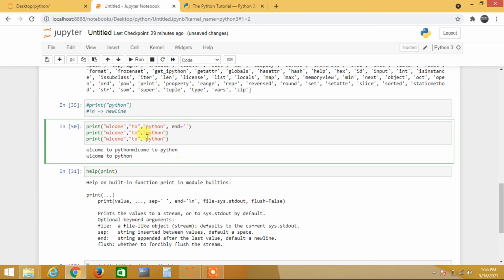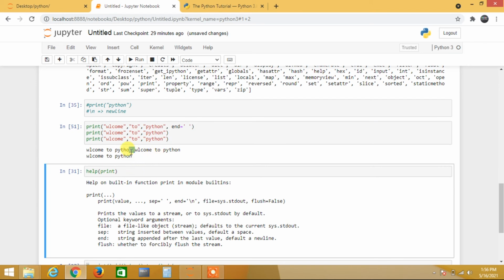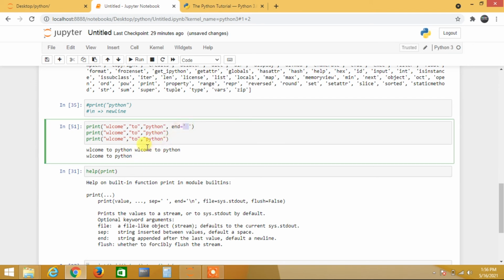After removing this, the next output comes exactly after this one. If I use a little space here, you will get it properly. See, here I got a space, right? So end is a new line by default. When I remove it, the output does not go to the next line.